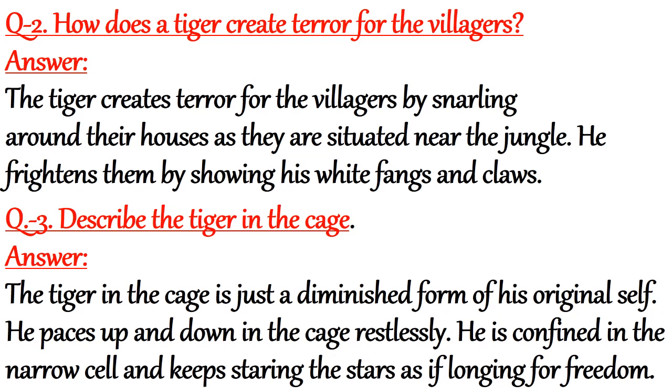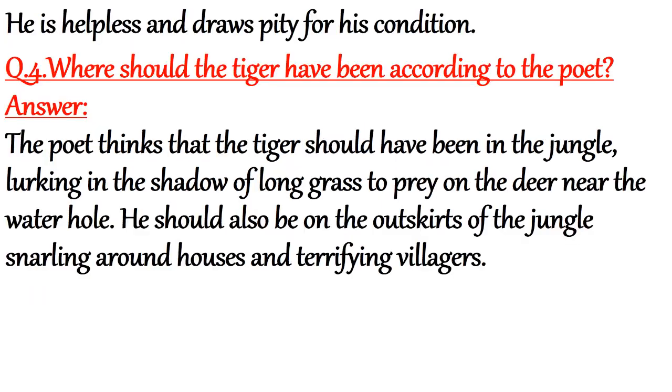Answer is, the tiger in the cage is just a diminished form of his original self. He paces up and down in the cage restlessly. He is confined in the narrow cell and keeps staring at the stars as if longing for freedom. He is helpless and draws pity for his condition.